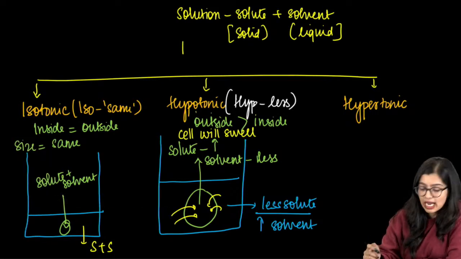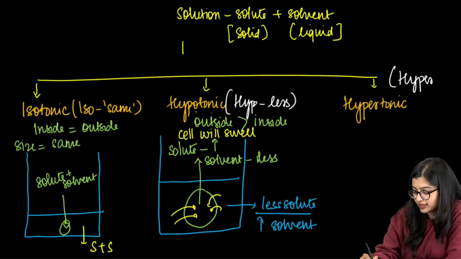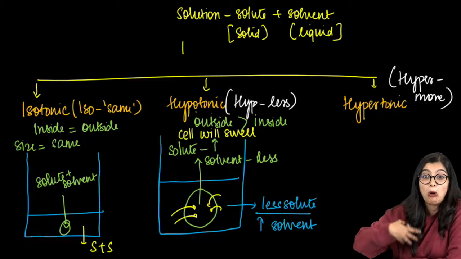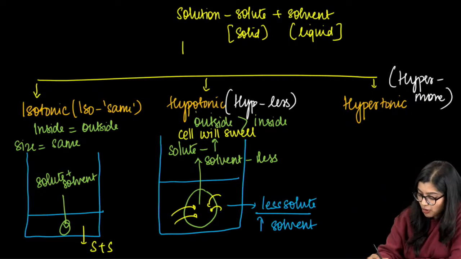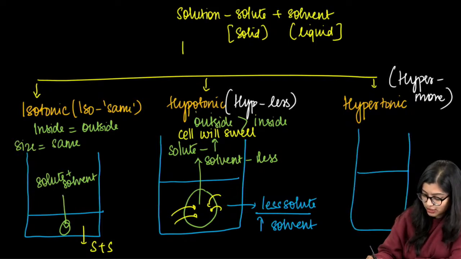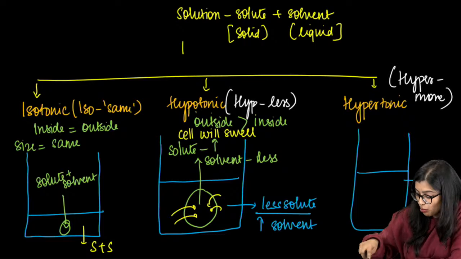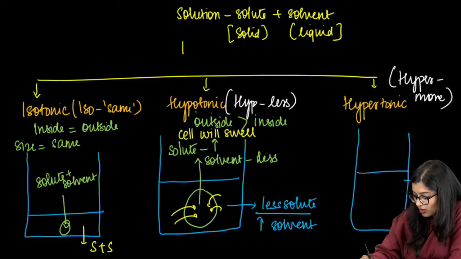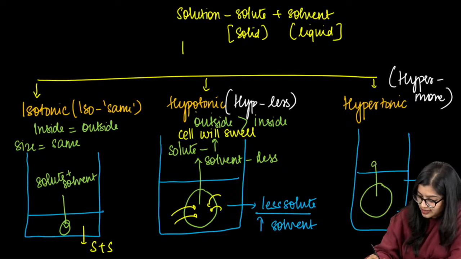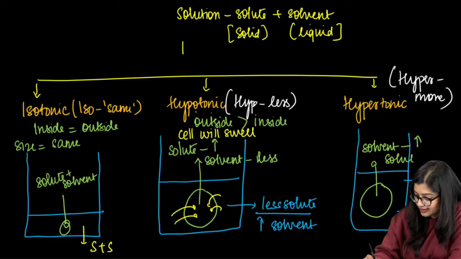Exact opposite happens in hypertonic. Hyper means, oh, Aishwarya ma'am is very hyper. That means she's full of enthusiasm. So at this point, what happens? Again, I'm drawing the same thing so that you can take a screenshot later. We see that there is more solute and less solvent outside, while in the case of your cell, it is the opposite: more solvent and less solute.